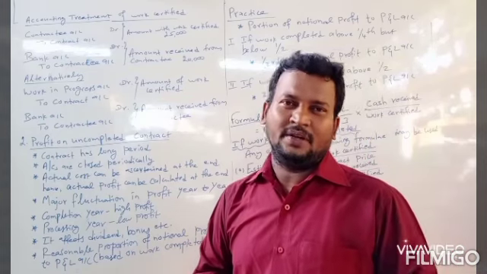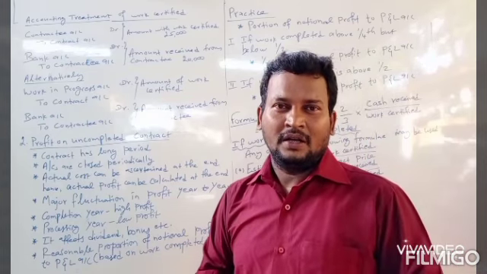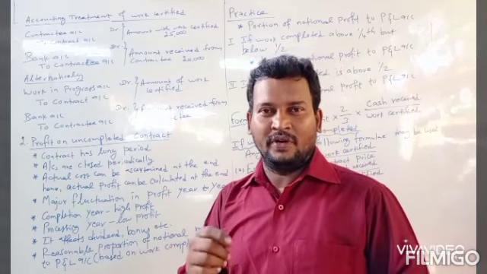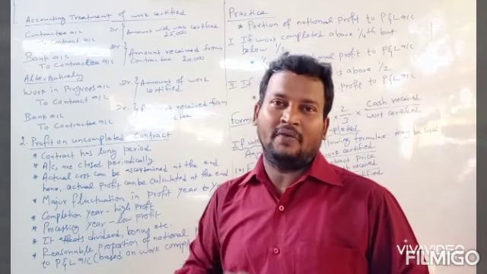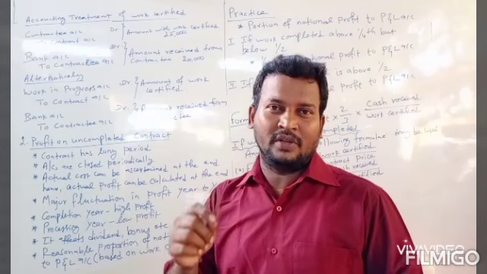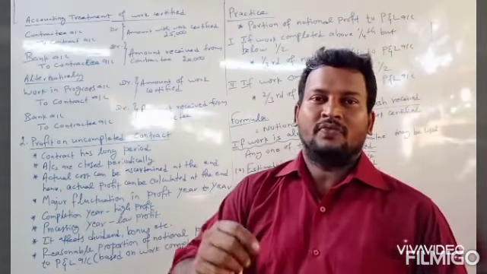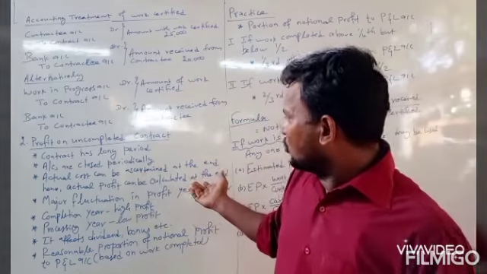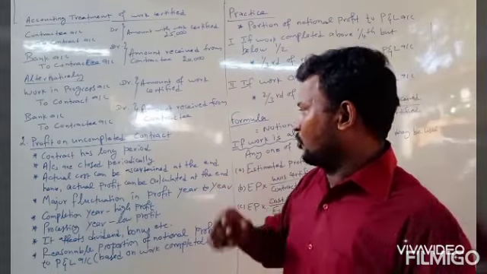So there will be major fluctuation in profit. This will affect the contractor in paying dividend, because dividend is paid out of profit, so dividend will be affected. Then bonus will be affected. Bonus is generally given out of profit, so the bonus of employees is affected, and it also affects in some other ways.